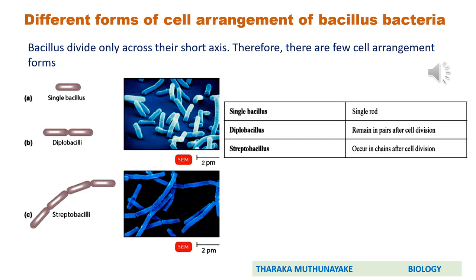If the cells resulting from cell division detach from each other, then it forms a single bacillus or a single rod. If the daughter cells resulting from division are attached together, then it forms diplobacilli. Then they remain as pairs after cell division. If the daughter cells are arranged as a chain, then it forms streptobacilli. Here also there is a basic mistake in your resource book. Diplobacillus and Streptobacillus should be converted to plural words. That means they should be correctly written as Diplobacilli and Streptobacilli.